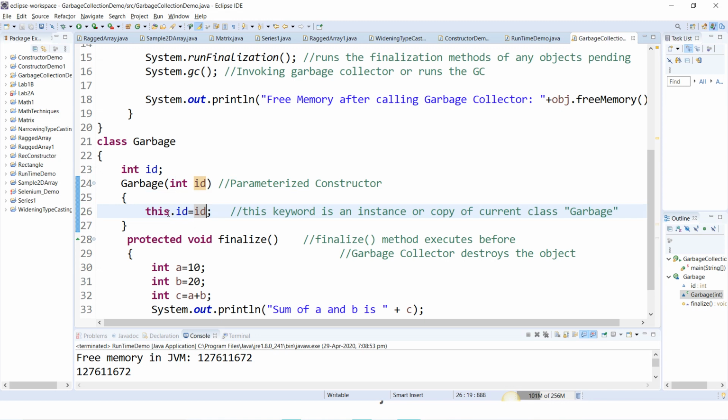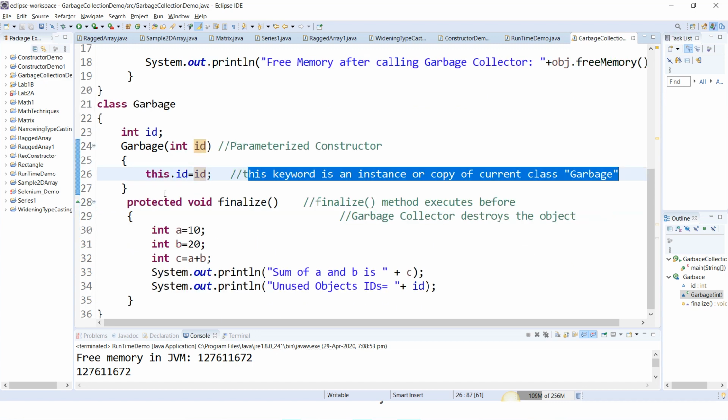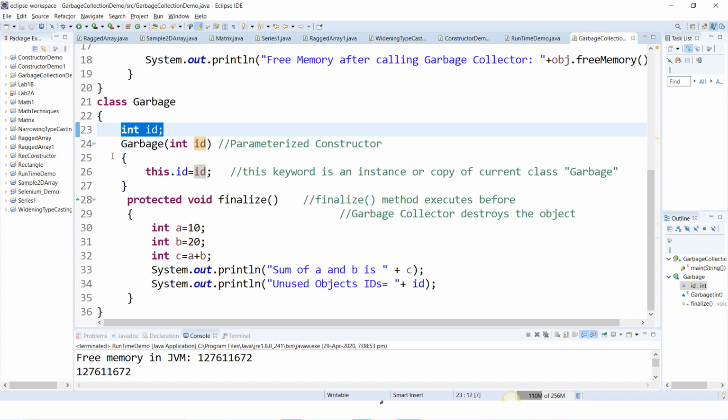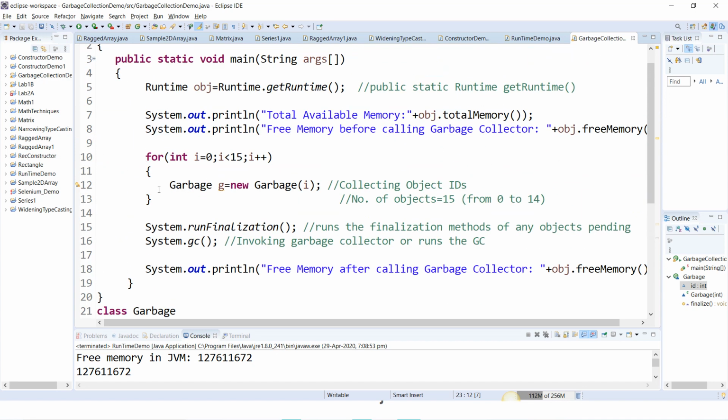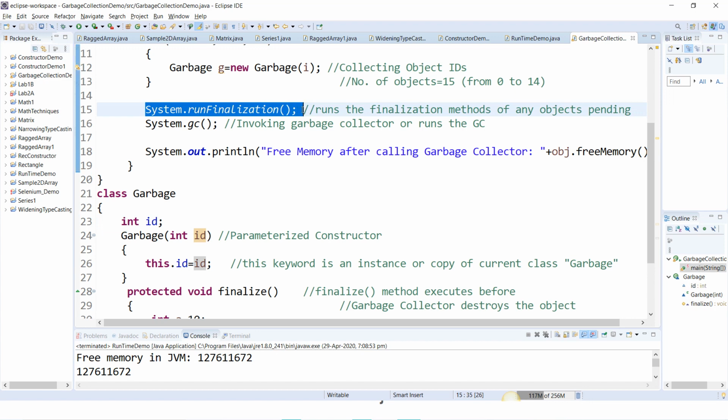This keyword is an instance or copy of the current class, Garbage, to access the non-static variable id. Once the constructor block gets executed, it will come back to the main class to execute the next instruction, that is the runFinalization method. The runFinalization method is a method of the System class, which belongs to the java.lang package. So what is this java.lang package?